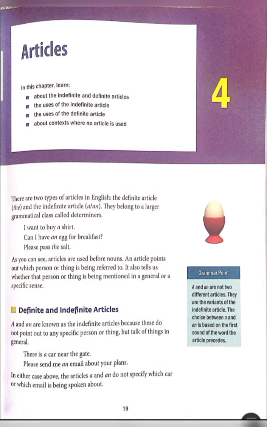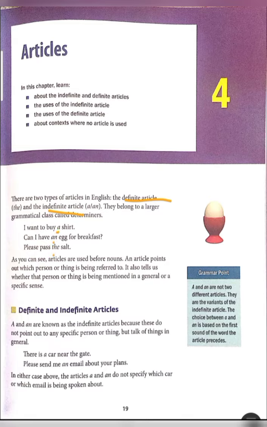In English, there are two types of articles, definite article and indefinite article. For the definite article, we use the, and for the indefinite, we use a or an. Okay, let's see the example. I want to buy a shirt. Can I have an egg for breakfast? Please pass the salt. In these sentences, we have used the articles a, an, or the.